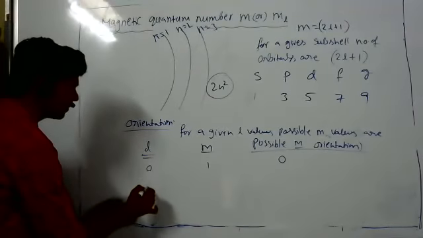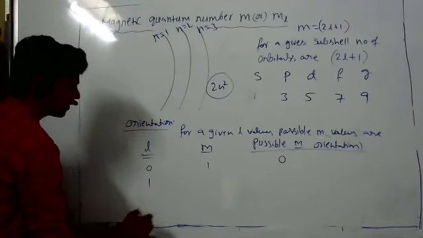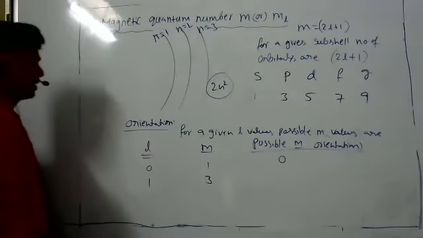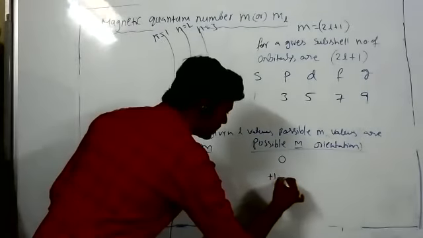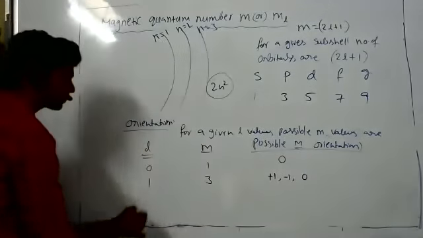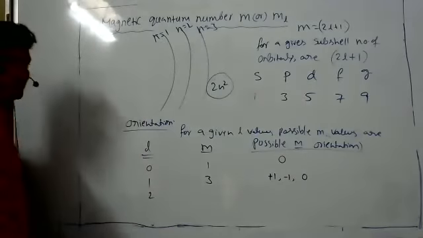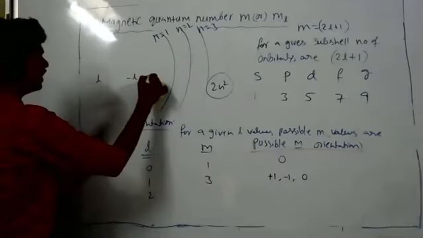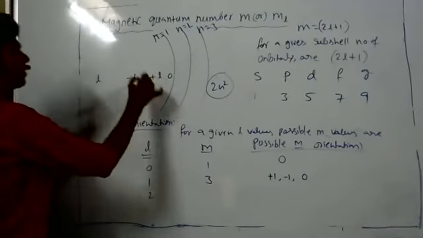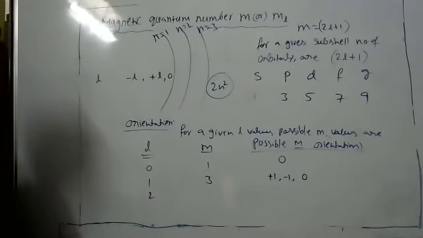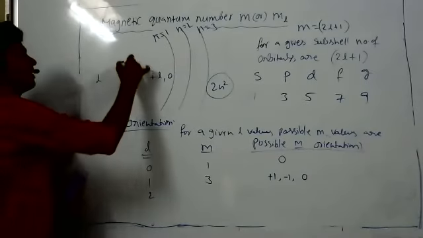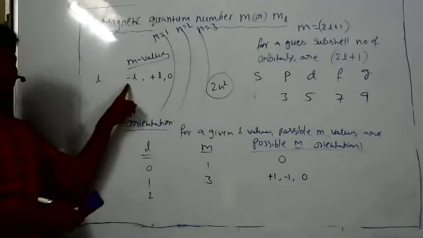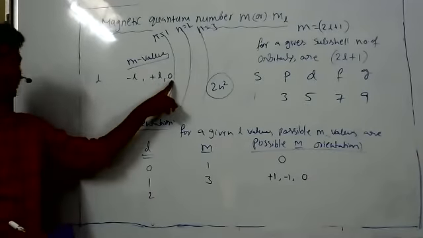Next, L equal to 1. M becomes 3, so 3 orientations are possible: plus 1, minus 1, 0. Next, L is equal to 2. For a given L value, M values start from minus L to plus L, including 0. We have to write this.